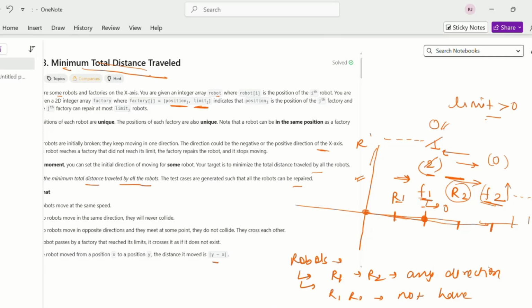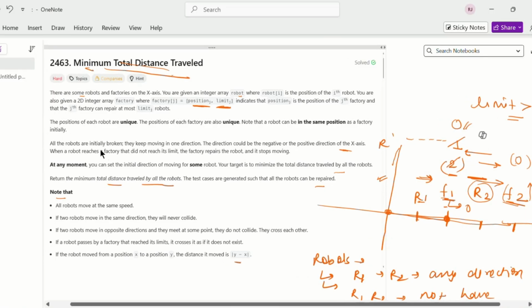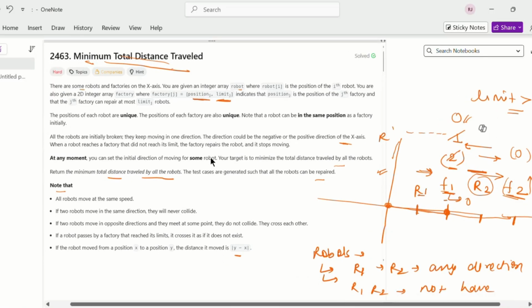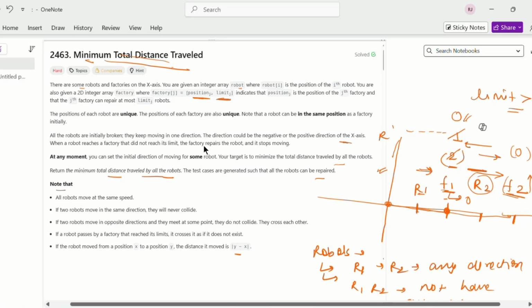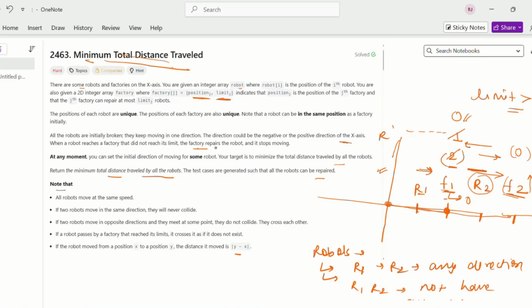Remaining limit should be greater than 0. Then only, with the help of that limit, this robot can stop because it is initially broken. And the factory is basically repairing the robot, and it stops moving.